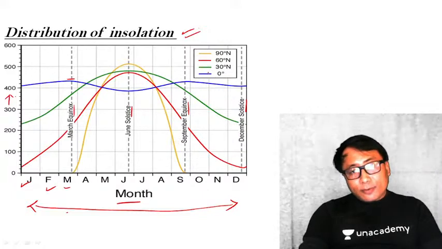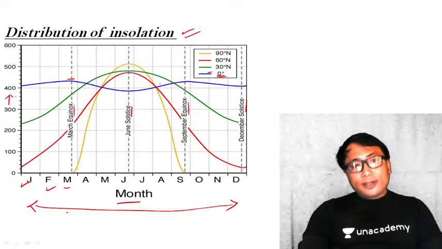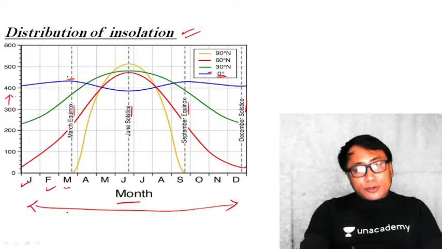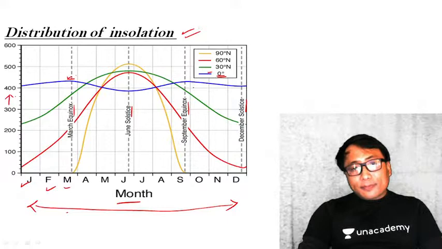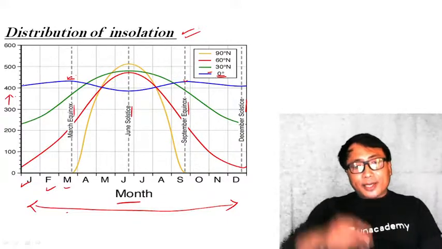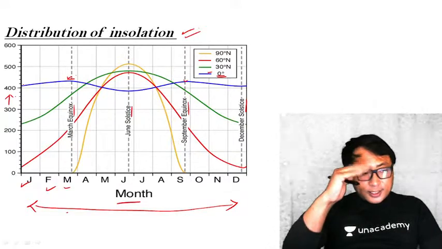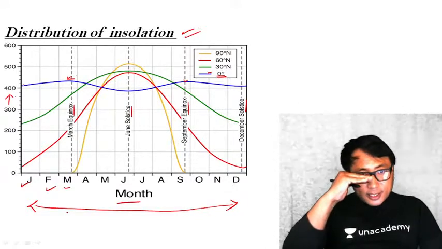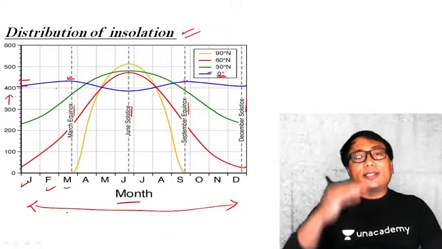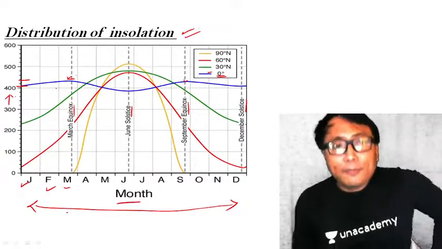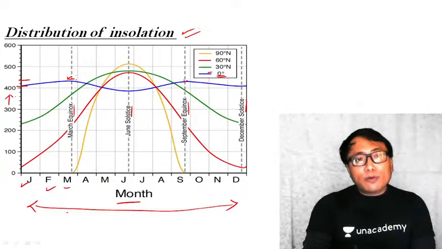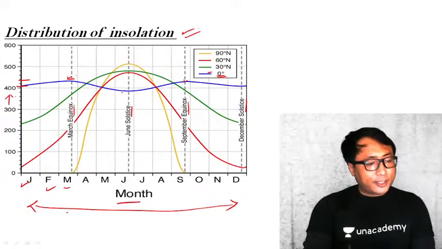See, this blue color is at the equator. So in equinox time, March equinox maximum, September equinox maximum, but even the minimum, okay, in the equatorial region, the intensity of sun insolation is almost fixed. It doesn't change much. Yes, there are two peaks during the equinox, but the intensity almost remains constant in the equatorial region. Clear?